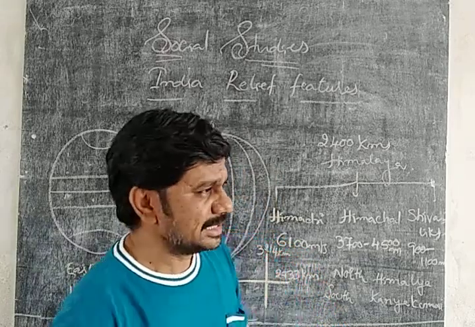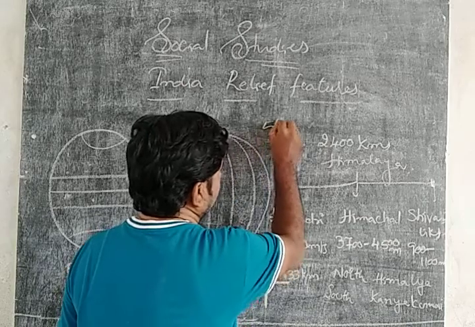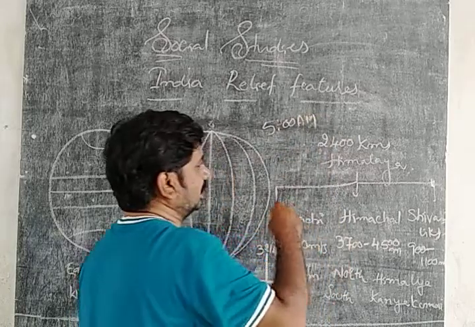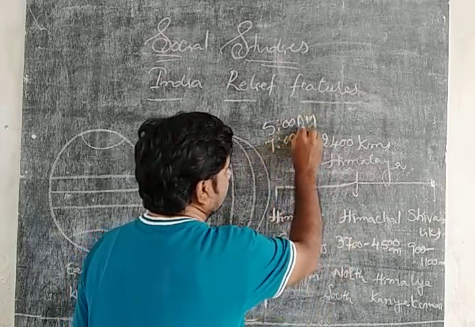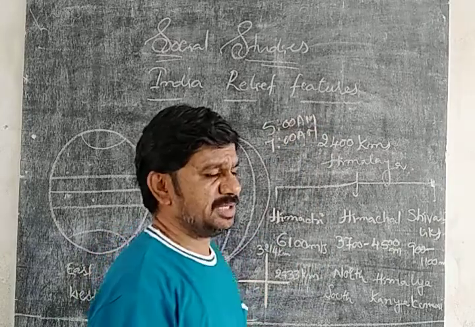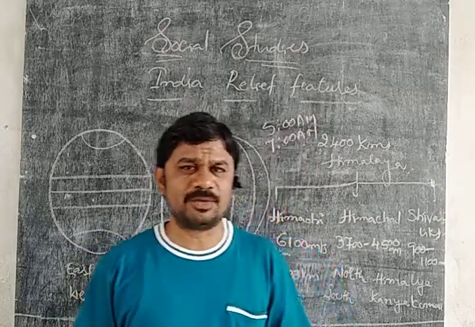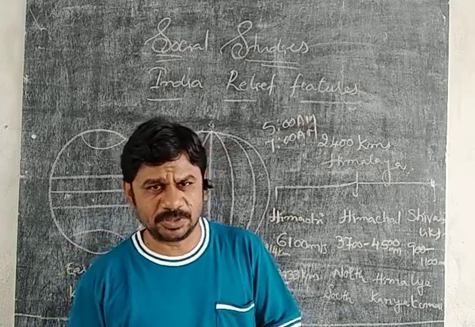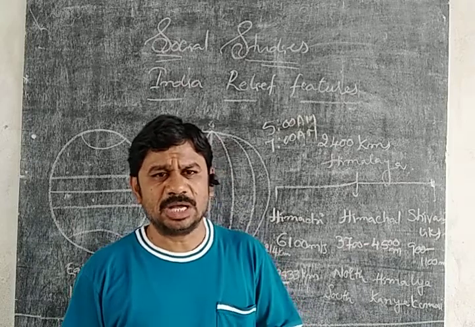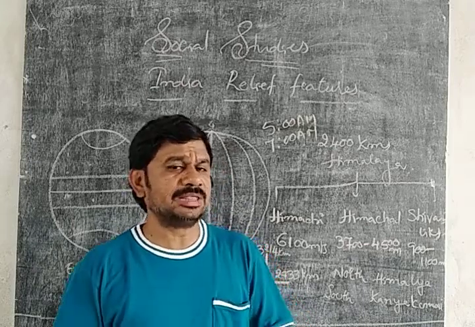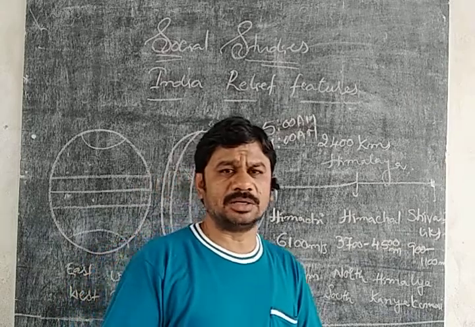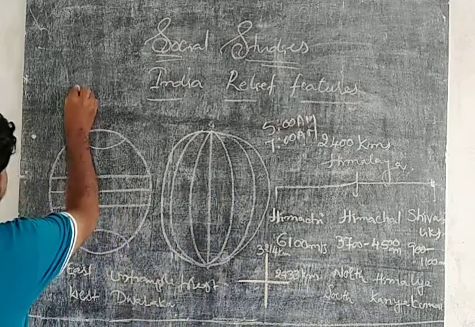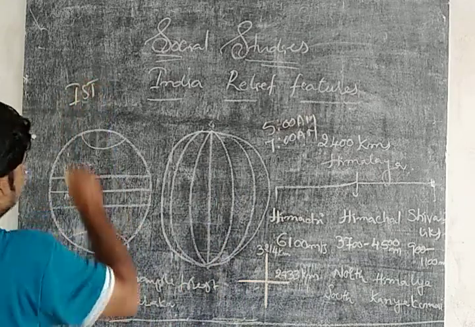If the sun rises in Arunachal Pradesh at 5 a.m., it rises in Dwarka at 7 a.m. So there may be confusion. If every state follows its own time, there may be confusion among the people of our country. We the people of one country should follow one time. That's why our government decided to follow one single time, called IST, Indian Standard Time.